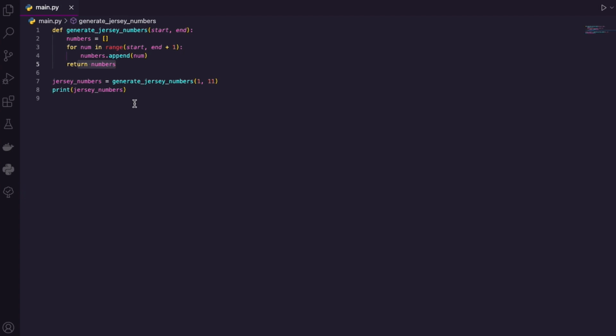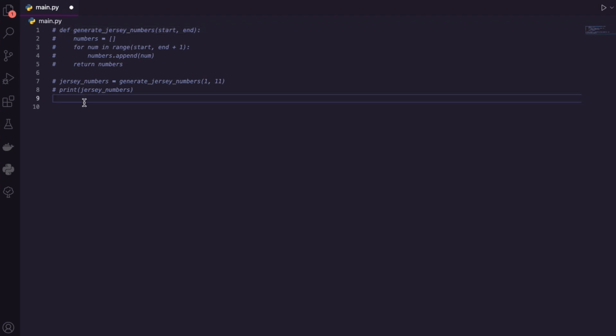So closing this out, let me turn off pretty much everything. The only thing that I'm going to keep is the name, right? Because that doesn't change. I still want to do that. Generate jersey numbers, but this is going to become a generator.